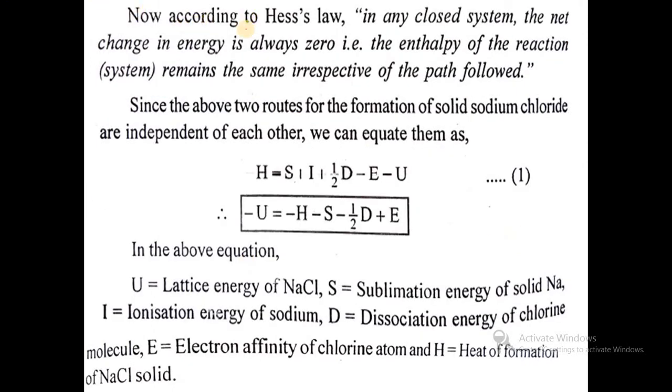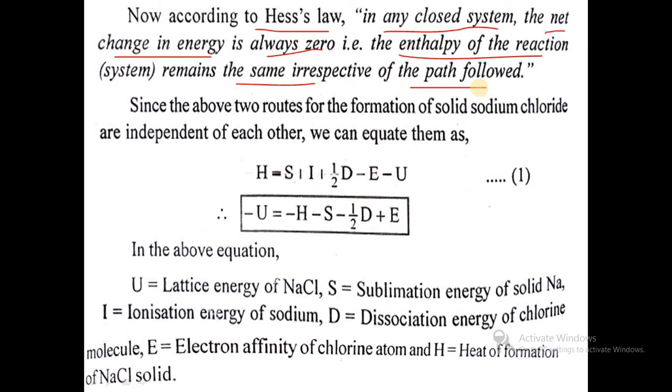So now according to Hess's law, in any closed system the net change in energy is always zero, that is, the enthalpy of the reaction remains the same irrespective of the path followed.